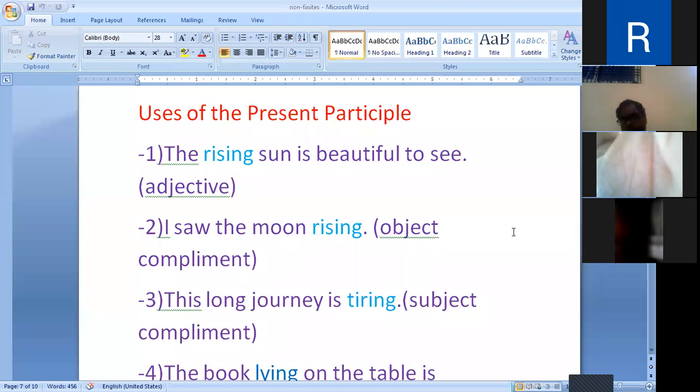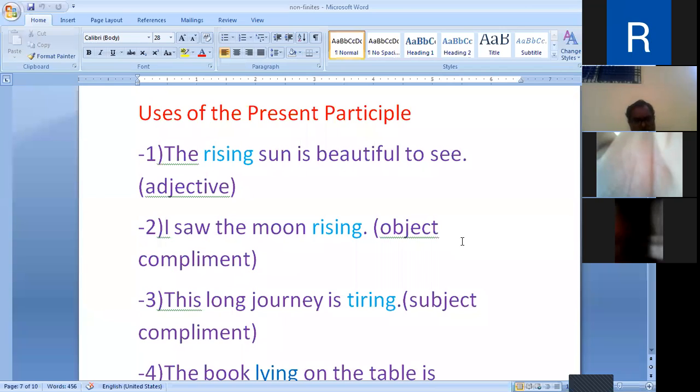One more example of this type. I found the child sitting outside. I found, its object is the child. The child is the object and sitting is the complement. Sitting, the present participle, is used as the complement of the object the child.